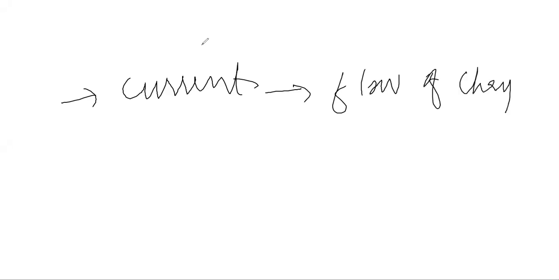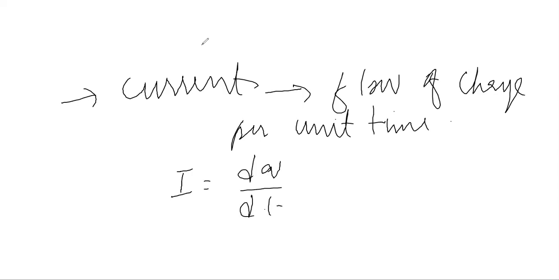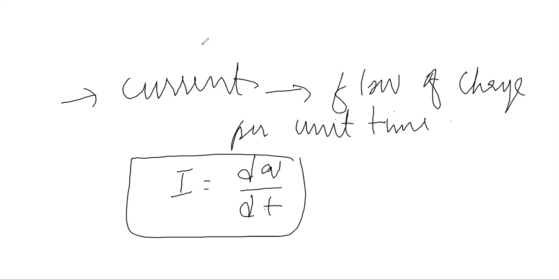Okay, so what is current? The current's definition is flow of charges per unit time. Okay, so there is the definition of current, and current we can write as I is dq over dt, rate of change of charges with respect to time.